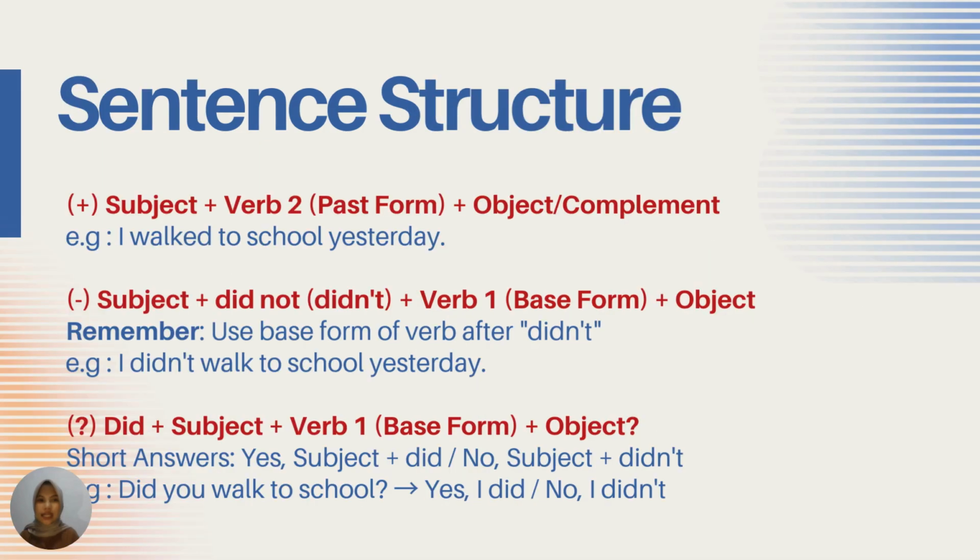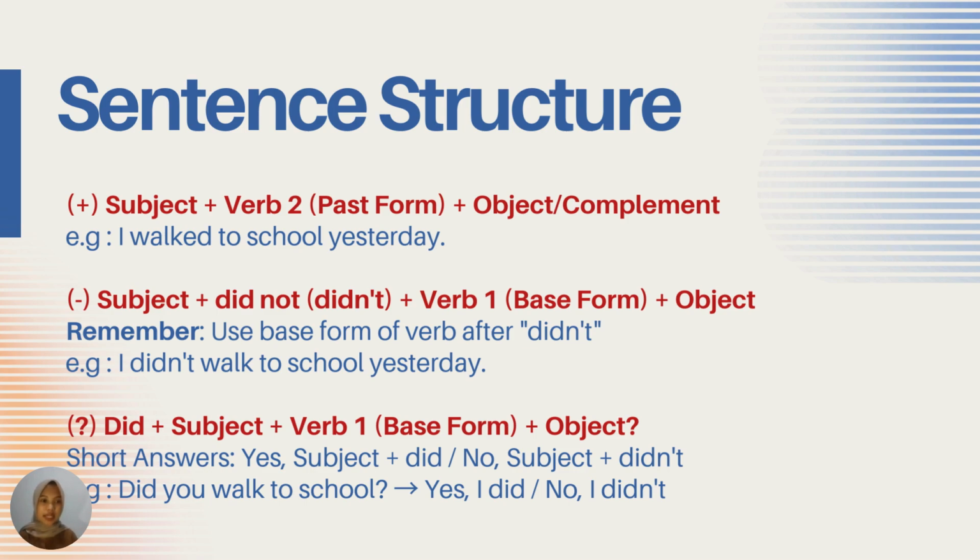So next, this is the sentence structure for simple past tense. For the positive one, with the plus, it is subject plus verb in past form plus object or complement. For example, I walked to school yesterday.